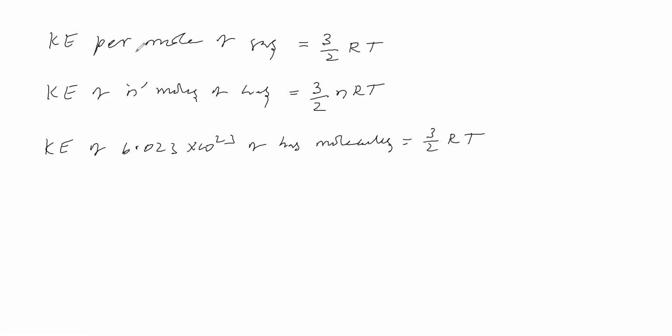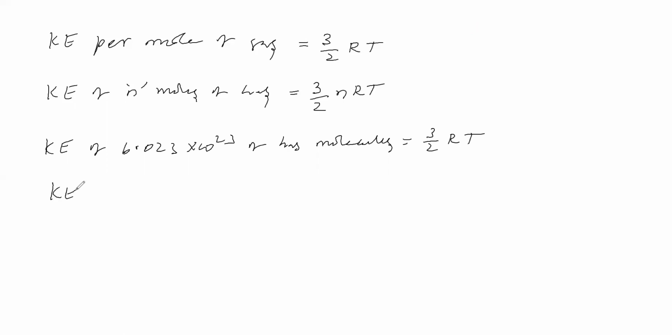This 1 mole means Avogadro number. So the kinetic energy per mole of gas, that is, the kinetic energy of Avogadro number of gas molecules, is equal to 3/2 RT.